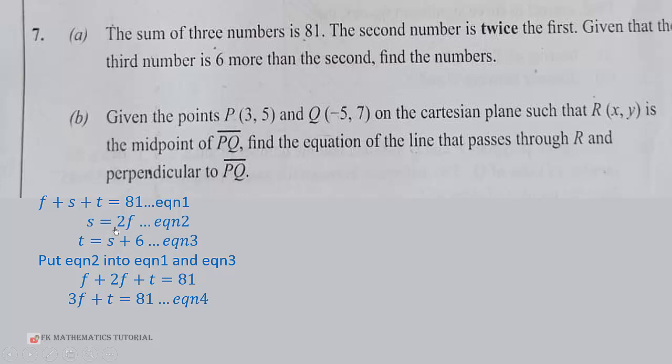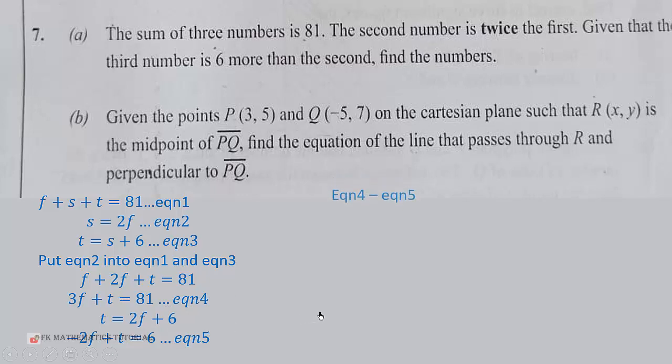Then again, S equals 2F. So whenever we see S, we put 2F. So we get T is equal to 2F plus 6. We can rewrite this as negative 2F plus T equals 6. I just sent the 2F to this side to become negative. So when we subtract equation 5 from equation 4, we'll get T eliminated.